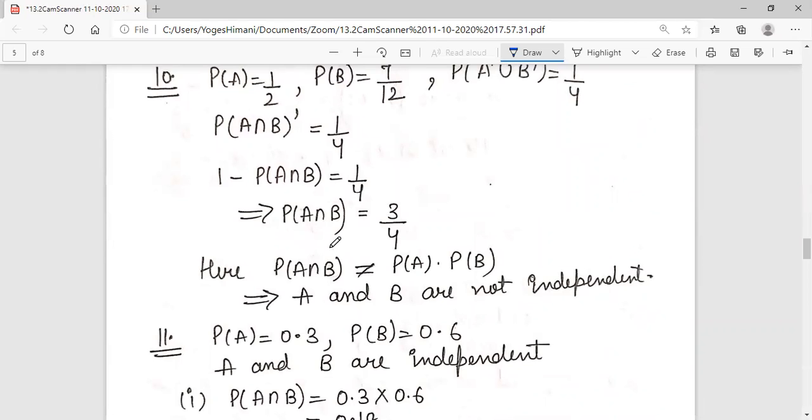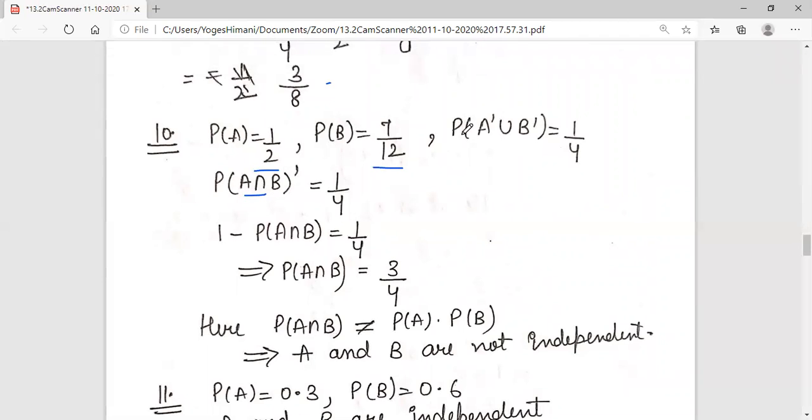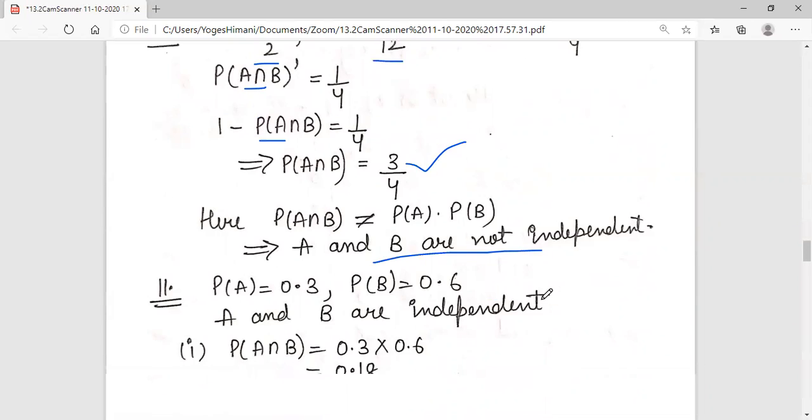Question number 10, events A and B are such that P of A is 1 by 2, P of B is 7 by 12, and P of A dash union B dash is 1 by 4. Now find not A and not B. You have to show A and B are independent. This statement is given, students. What can you write? A dash union B dash, you can write it as A intersection B dash. And how does the complement come? Subtract from 1. Again, 1 will go, you can take it on the right hand side. 1 by 4 will come on the left hand side. 1 minus 1 by 4 is equal to 3 by 4. Our multiplication is not equal to 3 by 4. It means they are not independent.